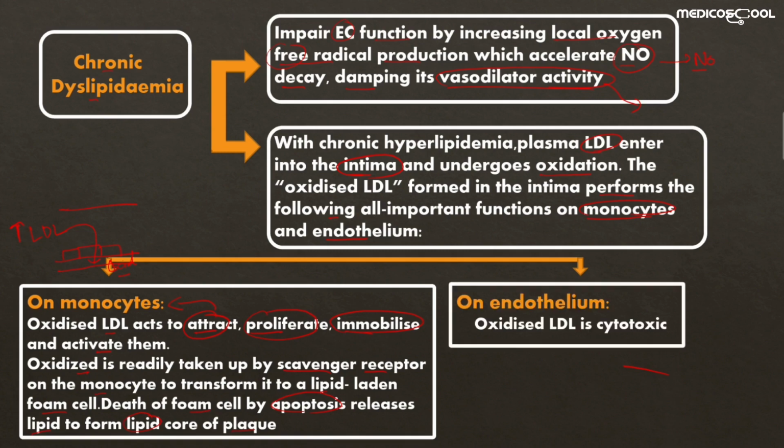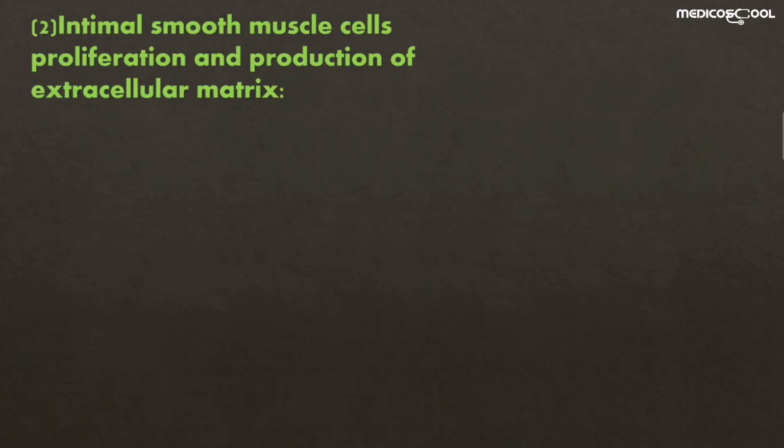The second and most important effect is that this oxidized LDL is cytotoxic to the endothelium. Producing a cytotoxic activity, it can damage the endothelium, and thus it causes the injury to the endothelium by chronic dyslipidemia. So these are some functions of chronic dyslipidemia which help in the formation of atherosclerotic plaque.